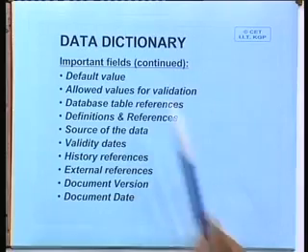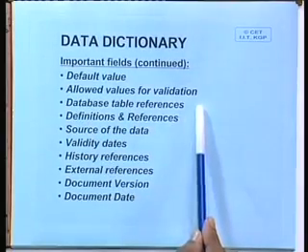And what are the allowed values for validation? Suppose creditworthiness: it could be yes or no, it cannot be anything else, or at most you can keep not determined. So Y, N, U, these are the three values.